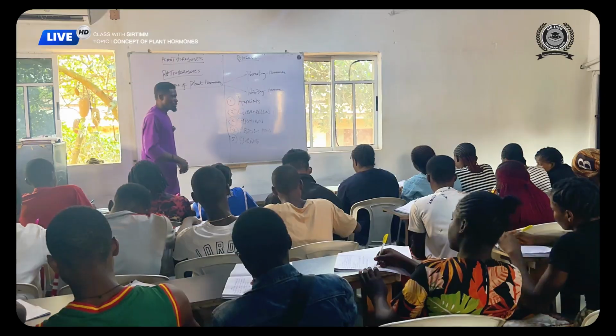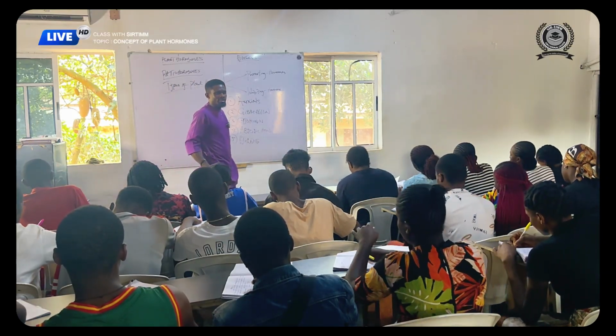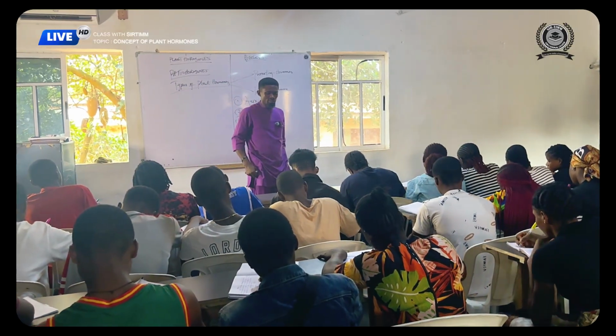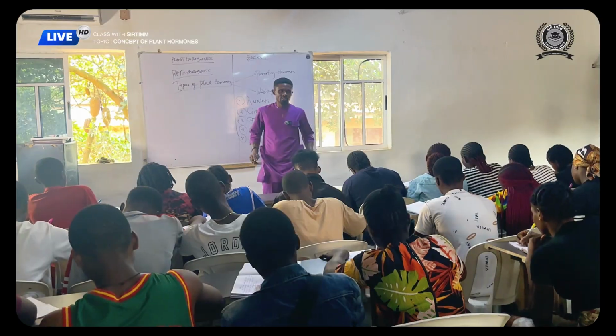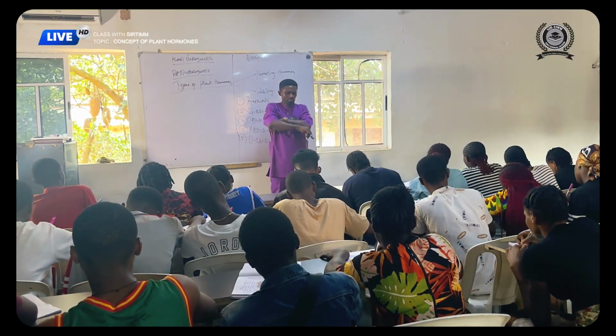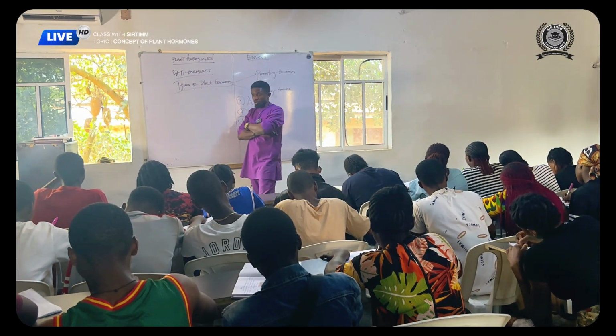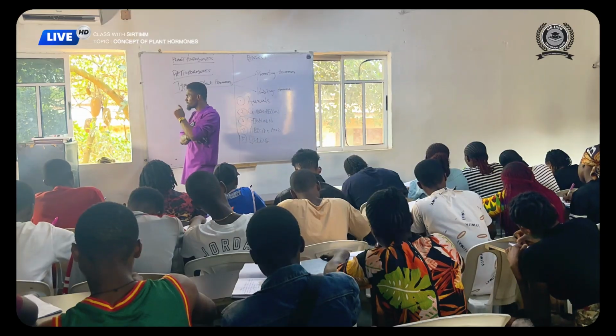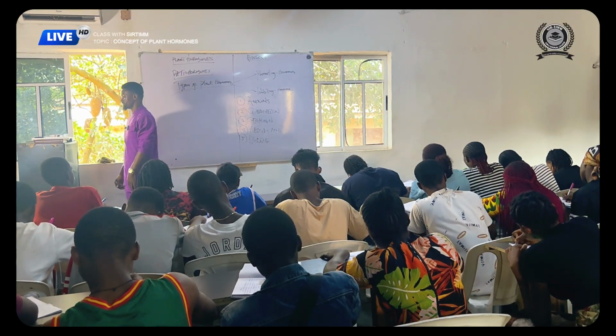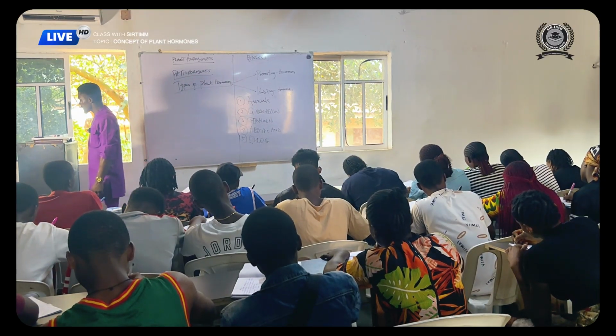Auxin. Auxin is said to be the most important natural plant hormone.